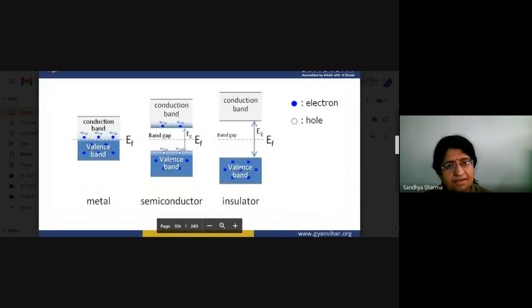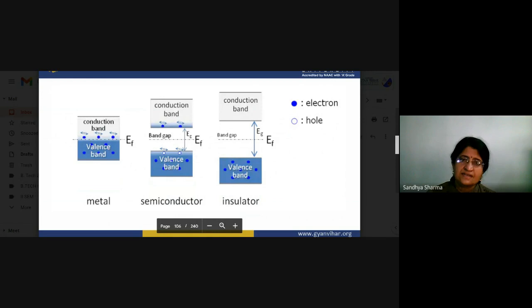You can see here, if we are talking about the metal, in metal there is no band gap. Conduction band and valence band overlap, and free electrons easily move from the valence band to the conduction band. This type of property we can see in our metals.